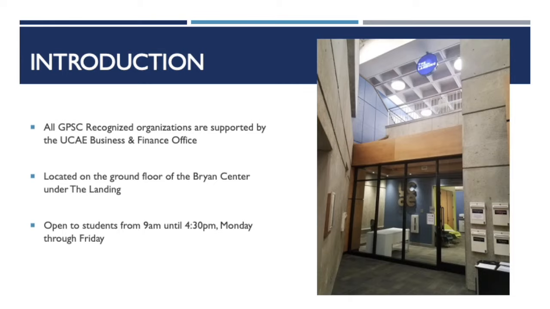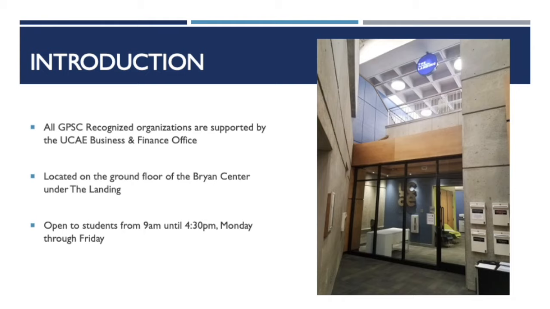The UCAE Business and Finance Office provides financial transaction support for student organizations that are recognized by GPSC as well as SOFC recognized or chartered undergraduate organizations, Greek groups, and West Campus houses. Departmentally recognized organizations will need to talk to their recognizing department to learn financial policies and procedures. All student organizations have a unique student organization bank account with UCAE called a fund code. The Business and Finance Office processes all student organization financial transactions and is available to help student leaders answer questions about how to spend their organization's money.